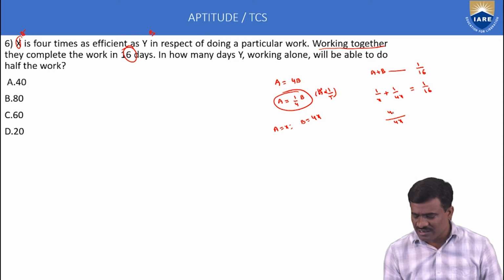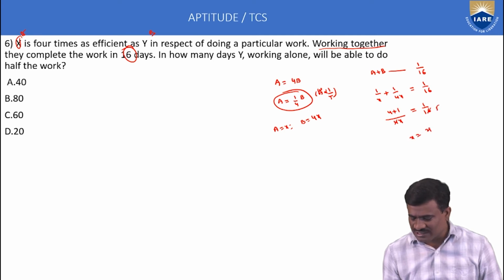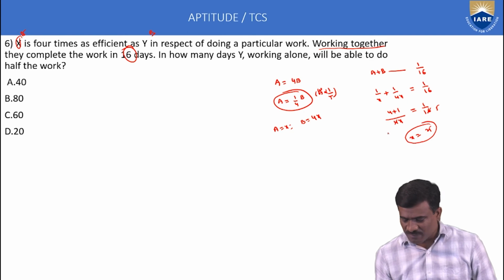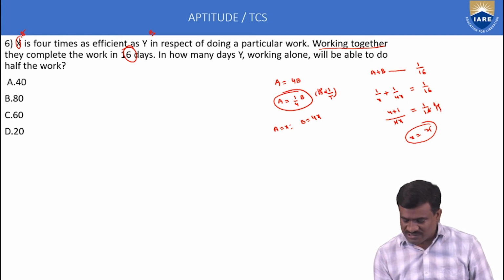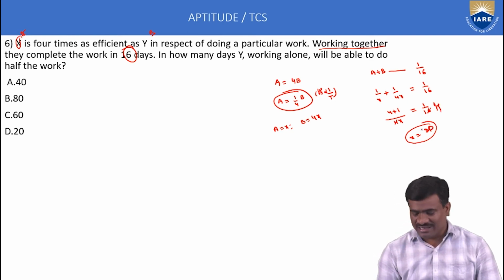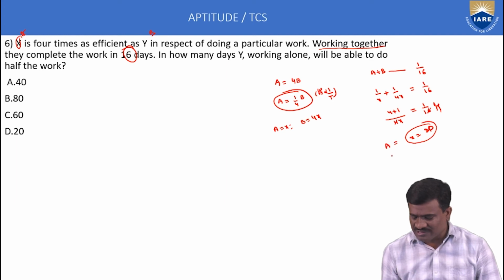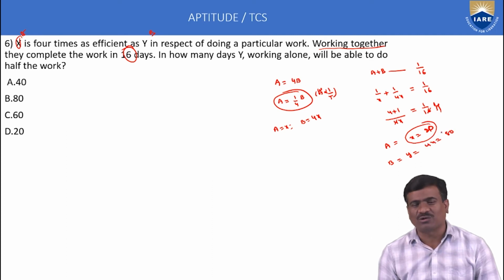LCM 4X, numerator 4 plus 1, is equal to 1 by 16. Then X is equal to 4 plus 1, 4 times 5 means 20. X means 20 days. X means A work is equal to 20 days. Then B work or Y work is equal to 4X. 4 into 20 is equal to 80.